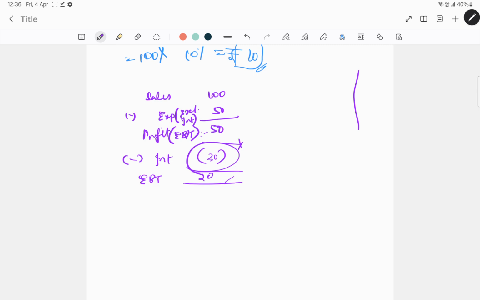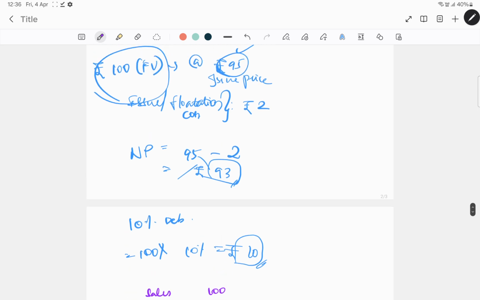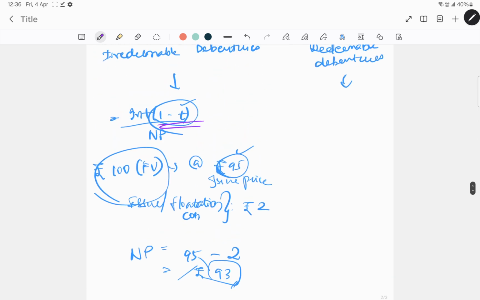So the same thing if you take for the preference shares, we will not be deducting any tax over here. We will not be considering the tax effect over here. The reason being very simple: preference dividend is not a tax deductible expense. So since interest is a tax deductible expense, we will also have to consider the effect of tax. So this interest will be after tax.